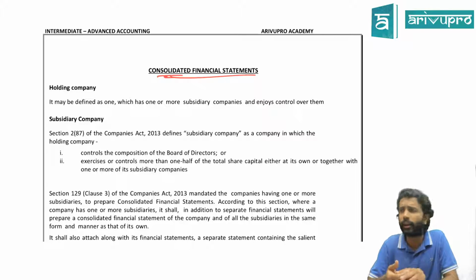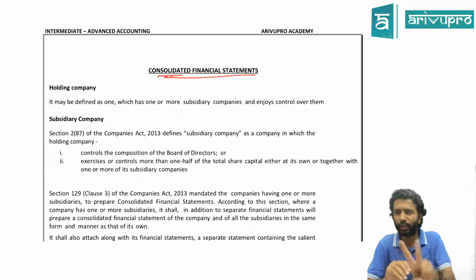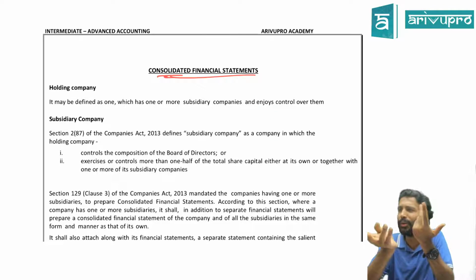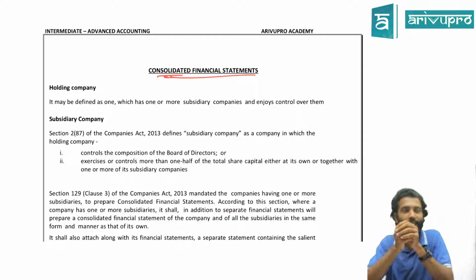What is so difficult in that? A KG kid can do it, no? Totaling work. A decent calculator would work. Yes or no? Just totaling, no? There are two balance sheets you are supposed to consolidate, or two P&Ls you have to add up. What could be so problem in that? Think what could be so much of a problem that this chapter runs into somewhere around 300 pages in CA final only. Not kidding. Why? Just addition, huh? Addition for 300 pages. Why?